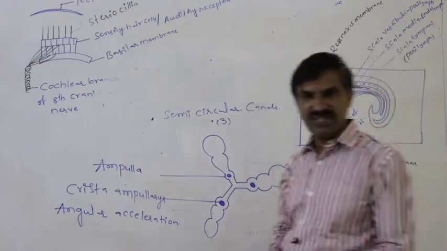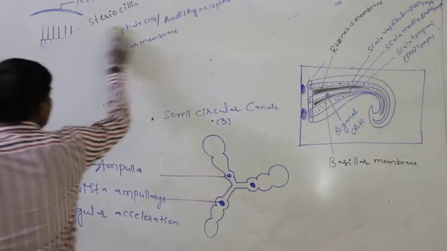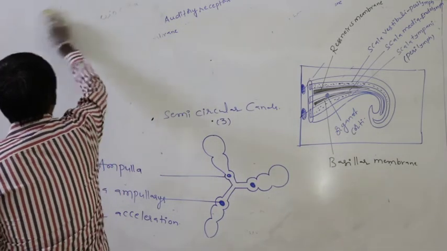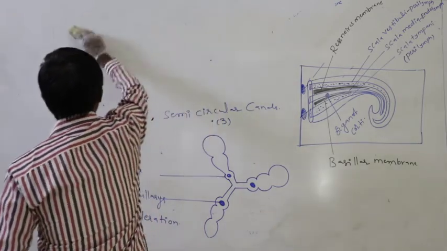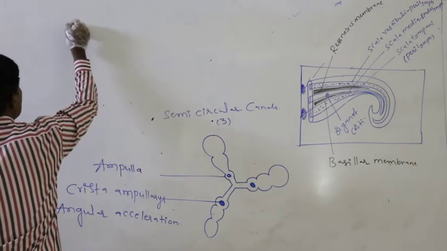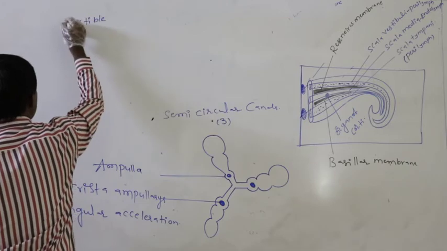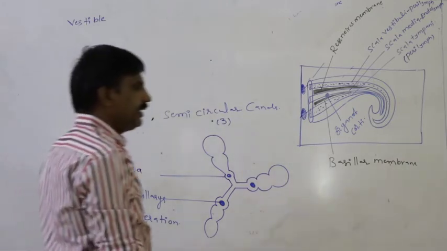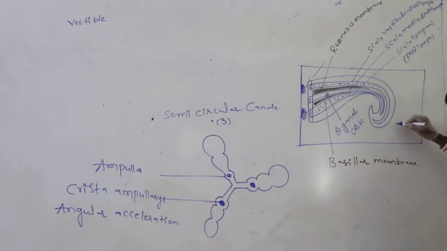The third type of structure present is the vestibule. Just assume this is the vestibule.